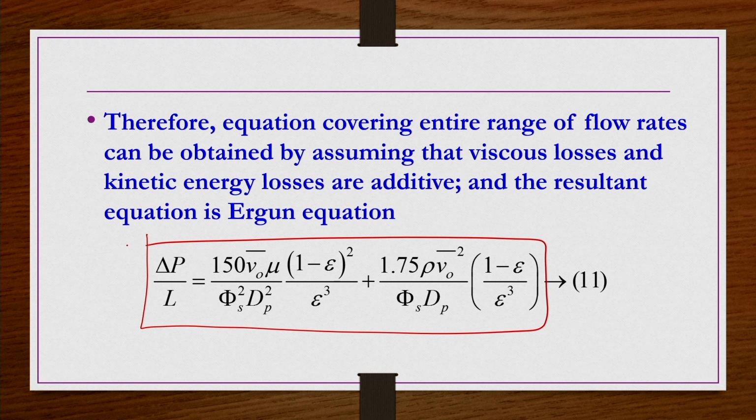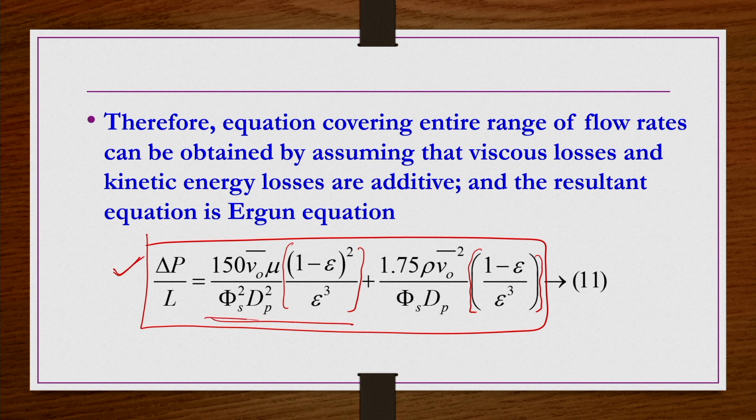delta P by L equals 150 V naught bar mu by phi s square dp square multiplied by (1 minus epsilon) square by epsilon cube, plus 1.75 rho V naught bar square by phi s dp times (1 minus epsilon) by epsilon cube. Now, we can see the viscous losses have the (1 minus epsilon) whole square by epsilon cube term, and the kinetic losses, the second term, have the (1 minus epsilon) by epsilon cube term. Okay. So, one should be careful about them, and indeed we can find out the reason why it is. So, this is the Ergun equation.